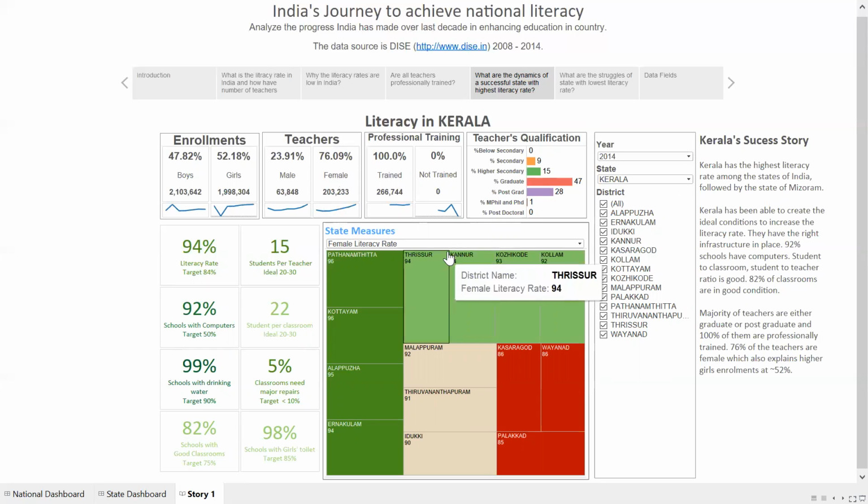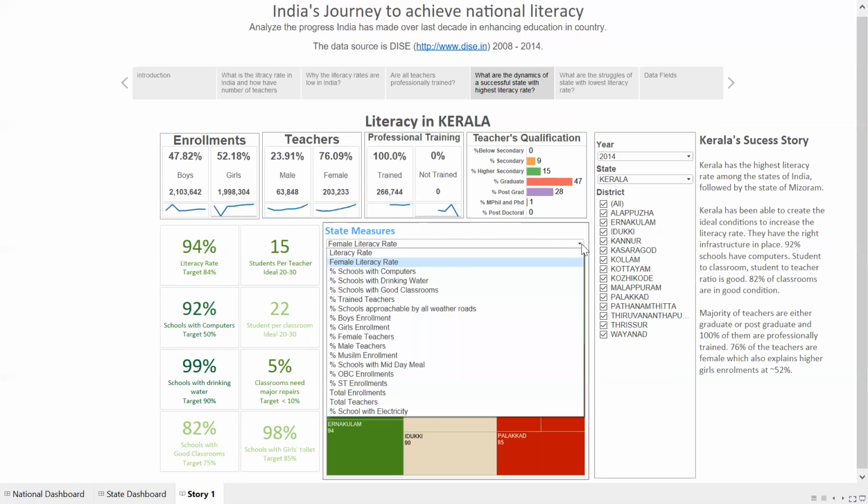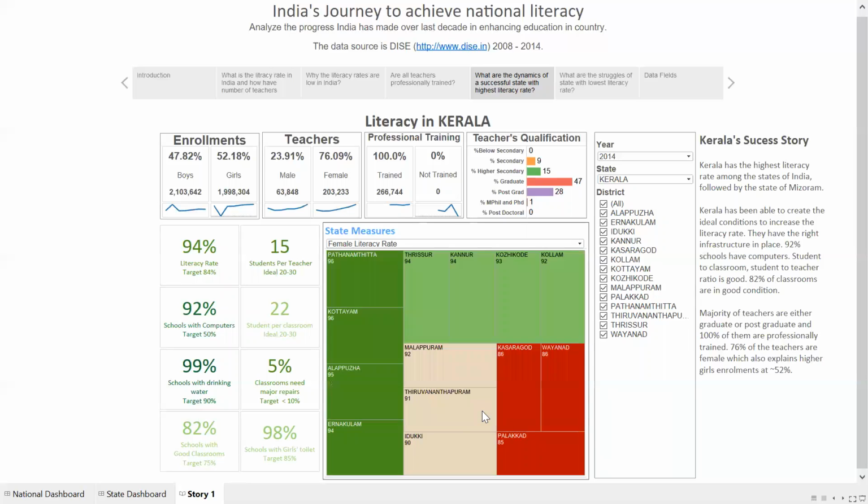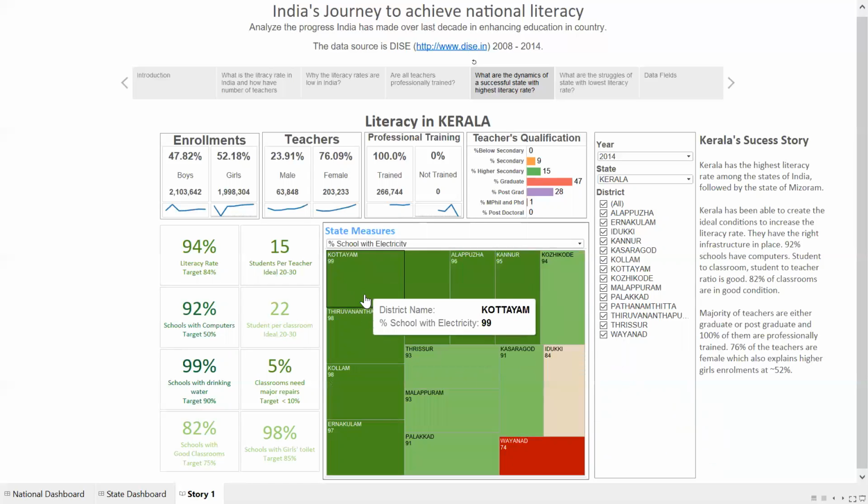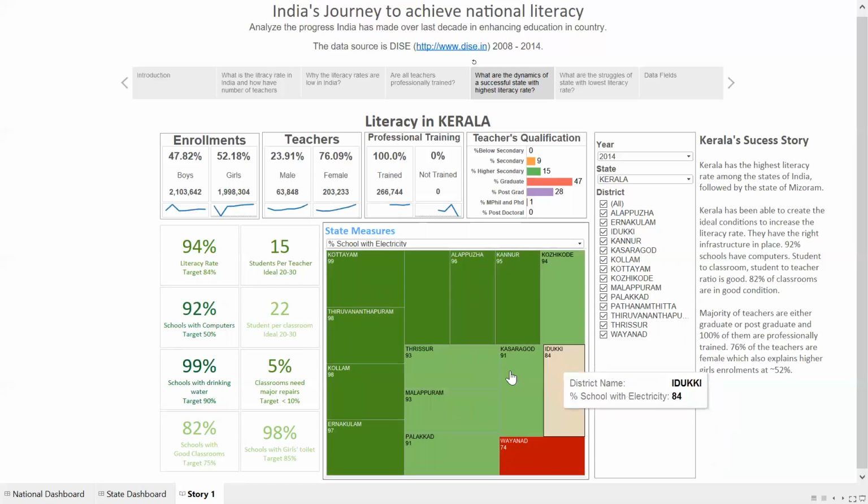The heat map over here shows the performance of the respective districts for whichever KPI is selected. Let's take an example of one of the KPIs: what percentage of schools have electricity, for example, in Kerala? So we can see that almost all of the districts have electricity except for Wayanad, which is the least in terms of electricity, and the state can focus on this.